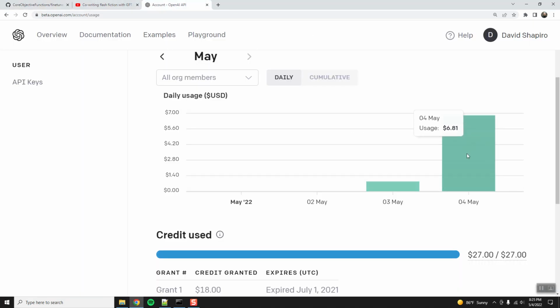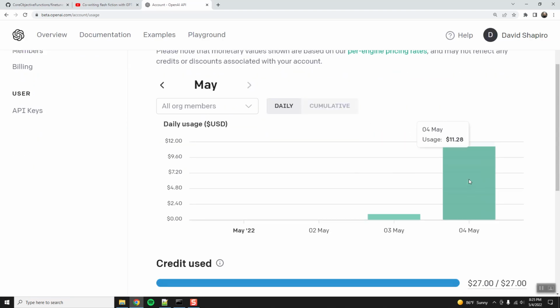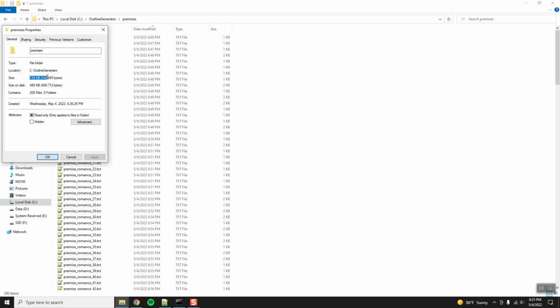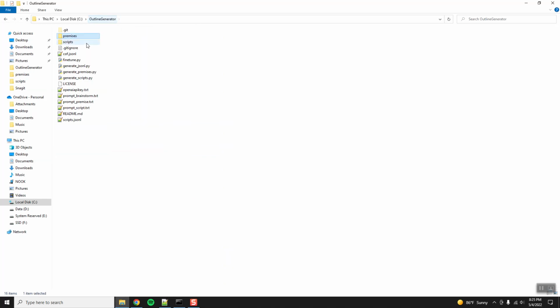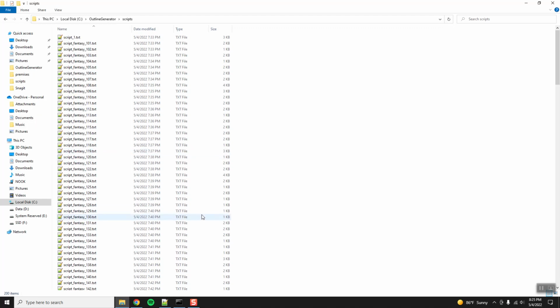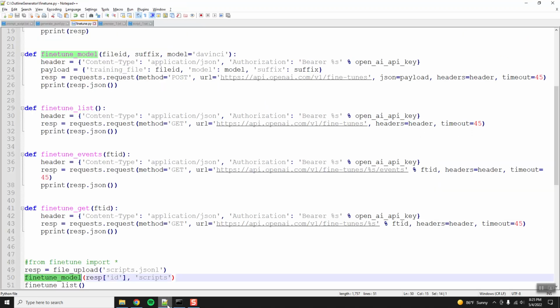Just so you know how much this costs, let me do a quick refresh. Everything that you've seen today, I started the day at about $2, and now we're at $11. Generating 200 premises, which is about 139 kilobytes of text data, and then generating 200 scripts from those, which is a lot more, about 303 kilobytes. All told that cost about $9 so far, because I was at about $2 already when I started this morning. So $9 to synthesize the data. That's not just the fine-tuning. The fine-tuning is way cheaper, but this was synthesizing from scratch.